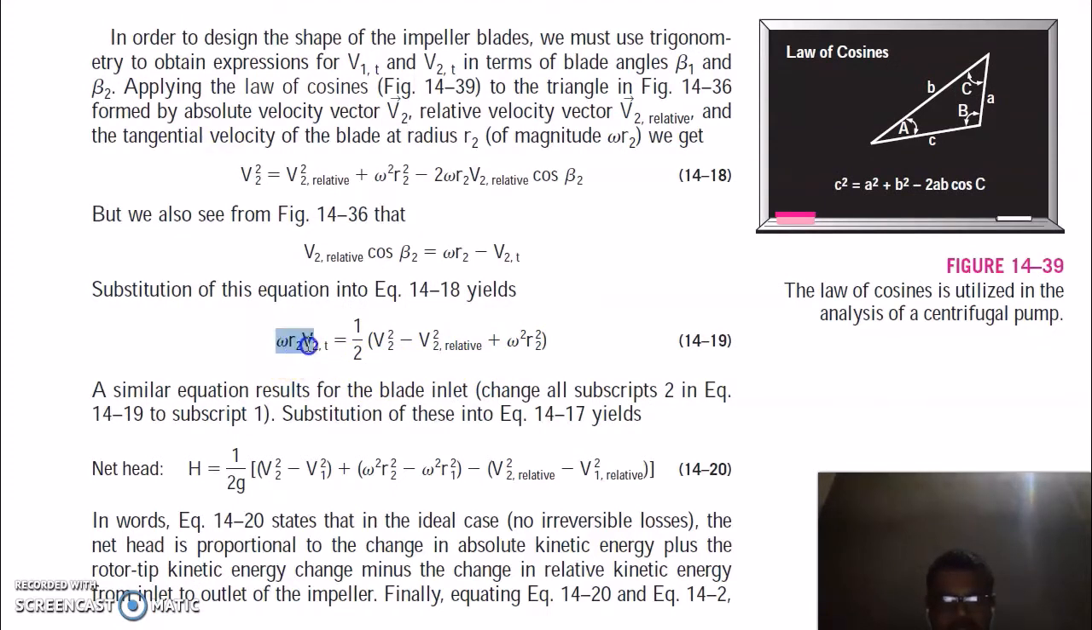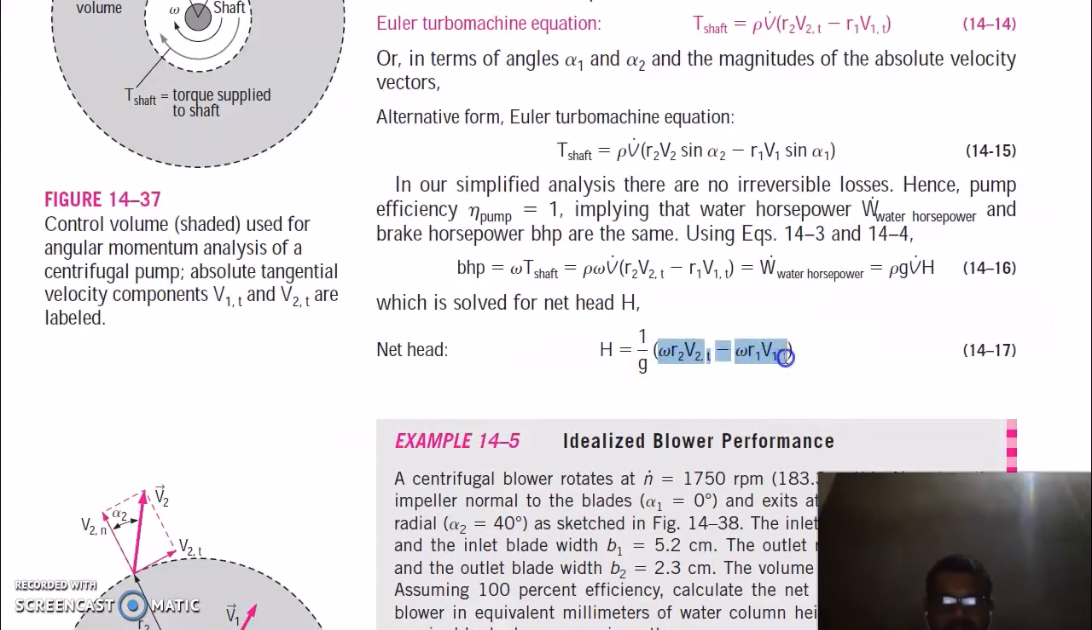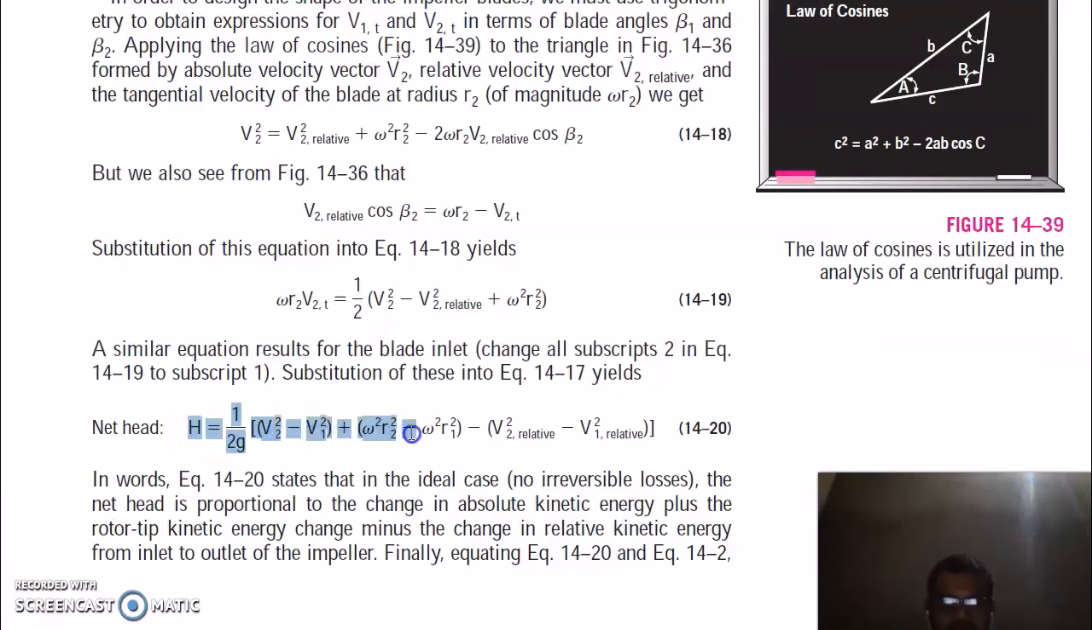Now you can similarly obtain the relation for the blade inlet, by merely changing the subscript of this equation and putting this equation in this equation. You will get head in terms of velocity vectors. Or you can say that in the case of no reversible losses, the net head is proportional to the change in absolute kinetic energy plus the rotative kinetic energy minus the change in relative kinetic energy from inlet to outlet of the impeller.